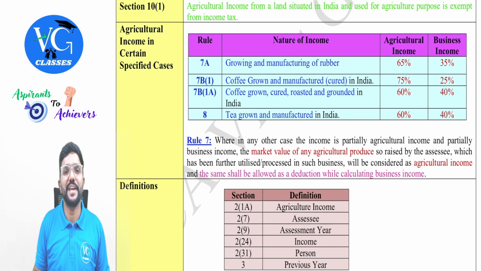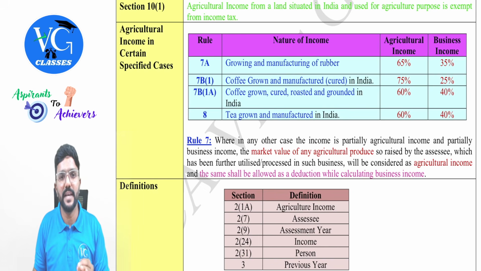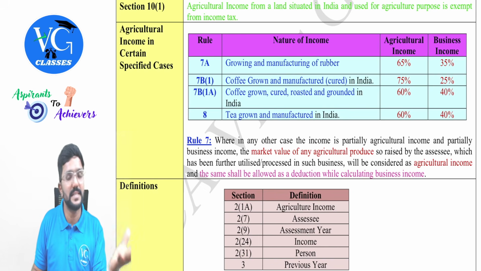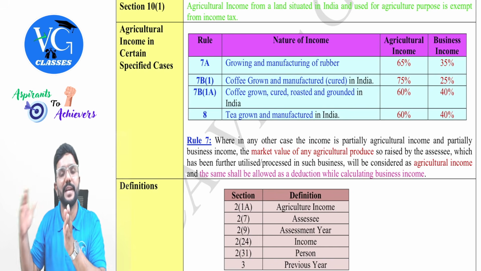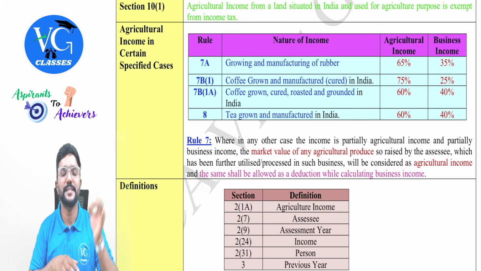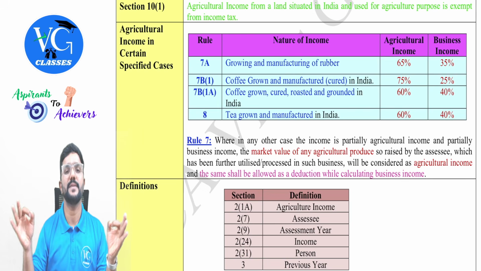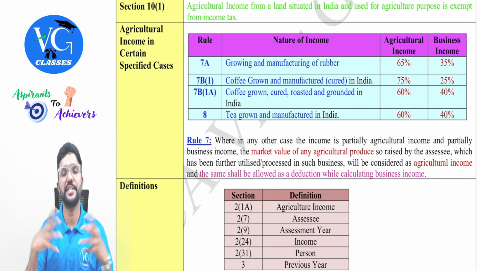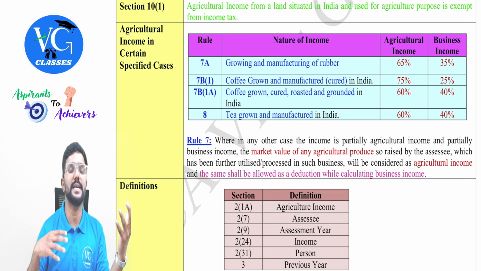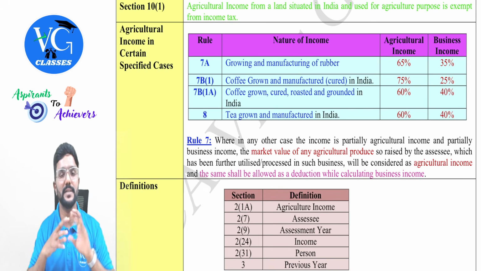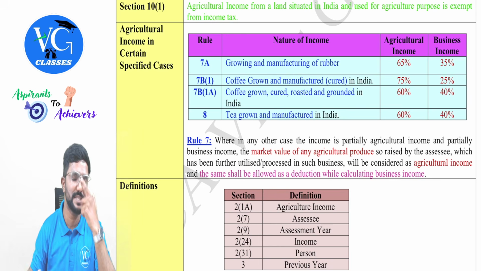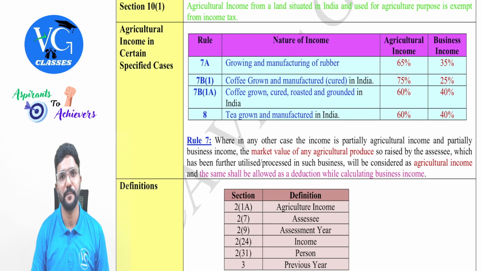But there can be a few cases where the same assessee grows the crop as well as manufactures a product out of it. For example, I grow tomato and use it in the manufacturing process to manufacture ketchup and then sell it. It is partly agriculture and partly business. Sir, how to differentiate or segregate how much is agriculture and how much is business income? Because agriculture income is exempt, whereas business income is taxable. How do we segregate it, sir?